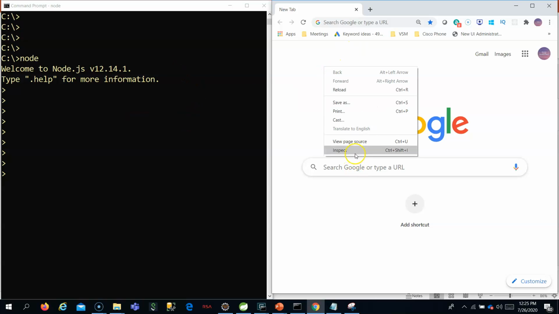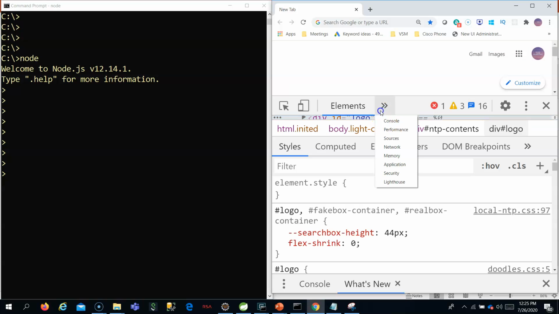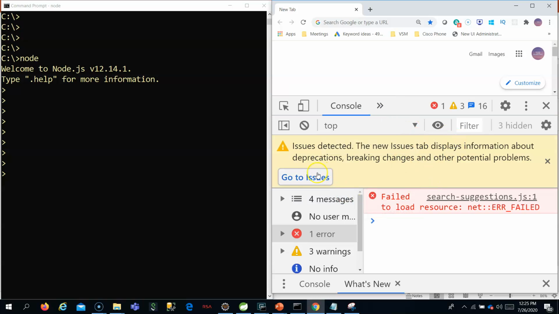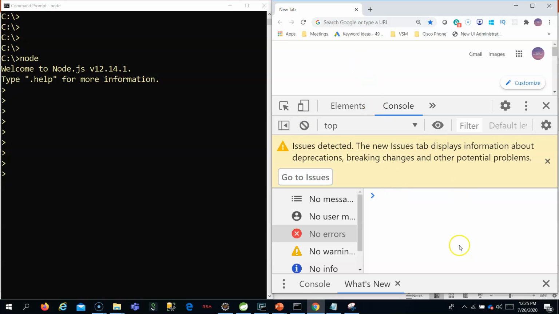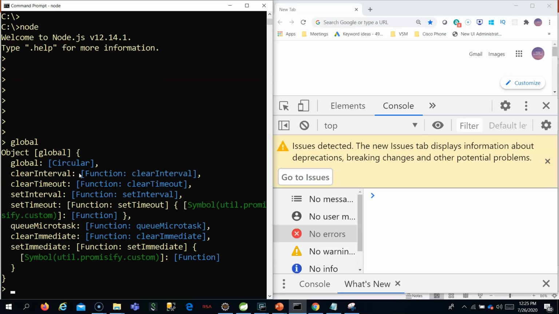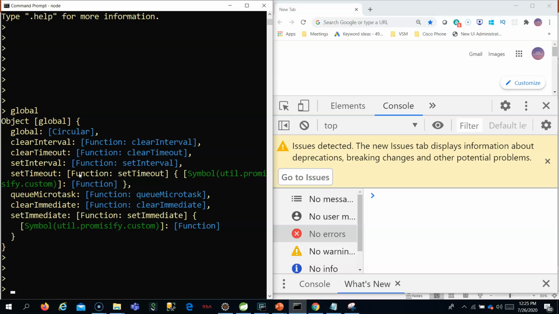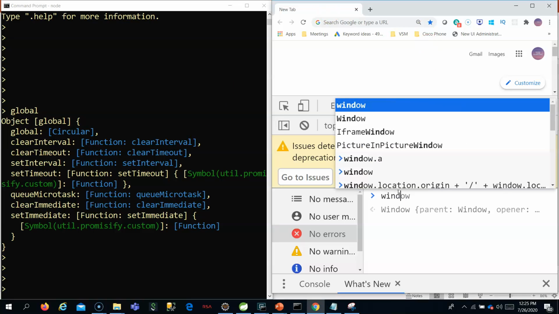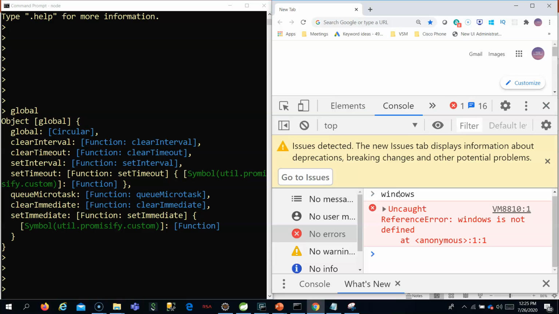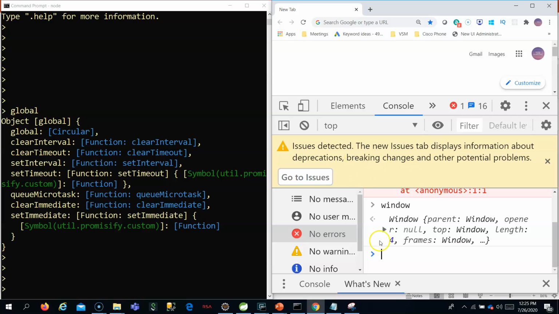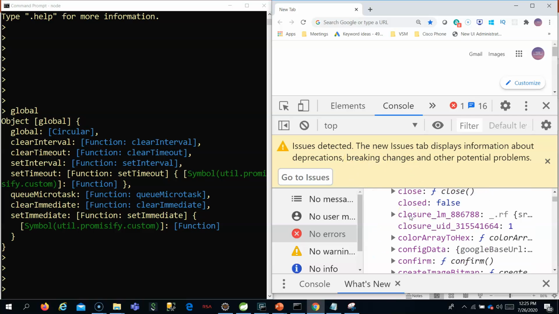Here also you can see the JavaScript console. Once you put inspect, you will be able to see the JavaScript. Here also you can execute. So the global object in case of node is global. If you add anything globally, it will get added to this global object. But in case of browser, it is window. So you can see all the web APIs get added here.